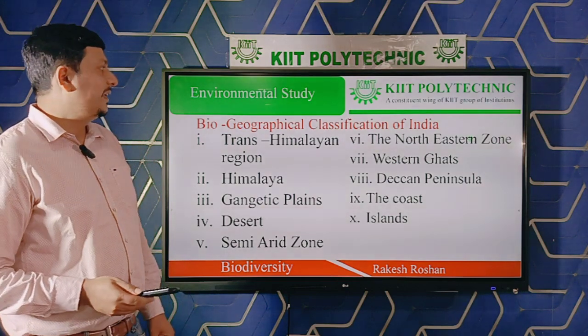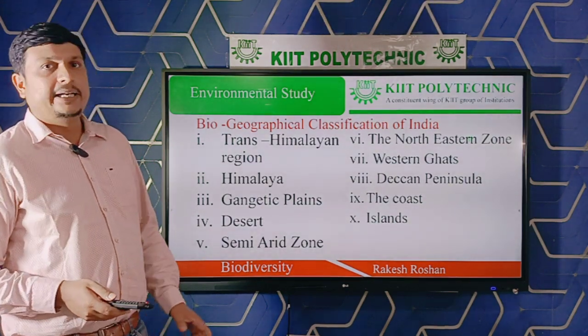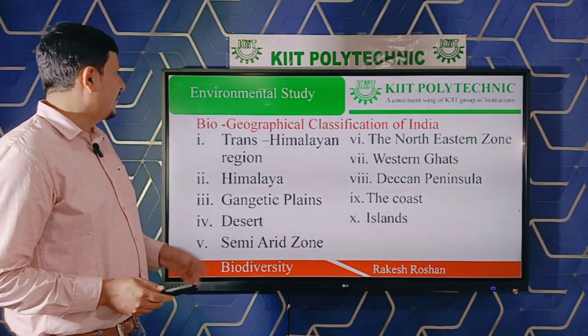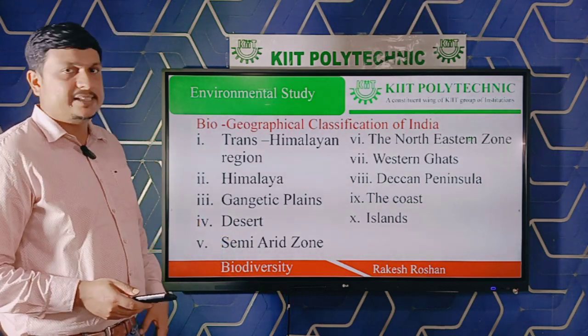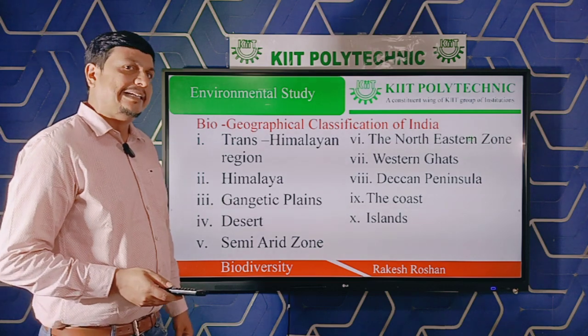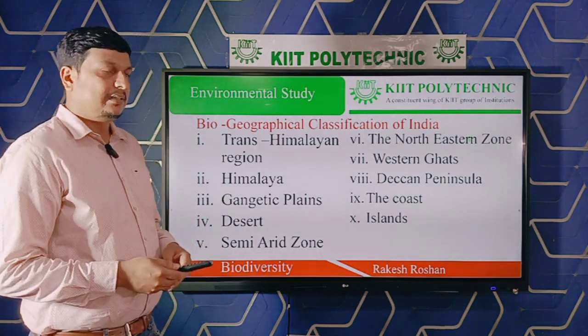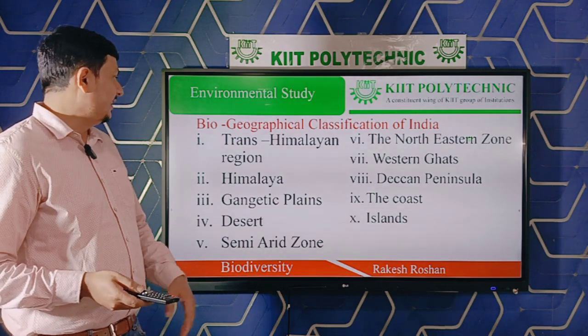So, biogeographical classification of India. India is biogeographically classified into 10 zones. First is the Trans-Himalayan region, which covers the cold desert of Ladakh and surrounding areas.